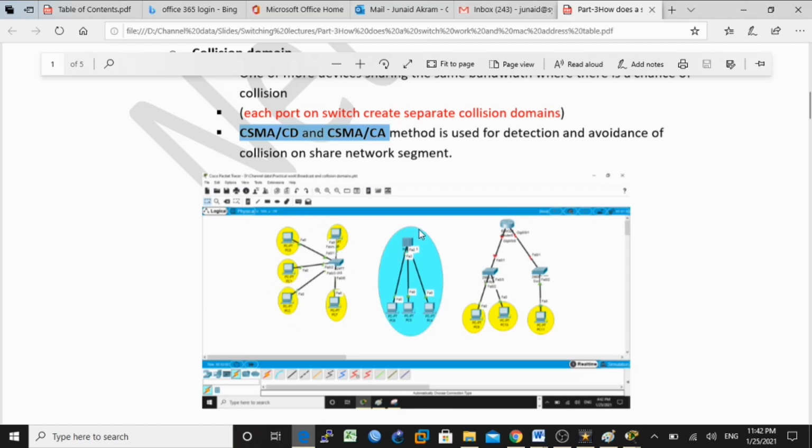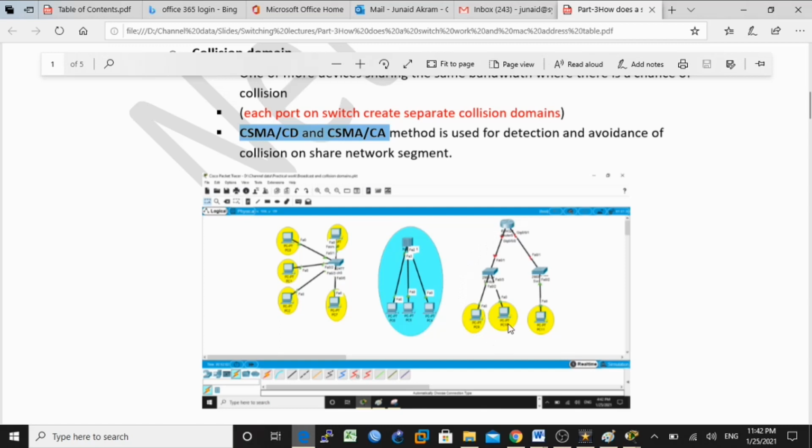Understand? In case of a hub, it's always 1 collision domain and 1 broadcast domain. In case of a switch, we can increase the number of broadcast domains by creating VLANs. In case of a router, each port has a separate broadcast domain.